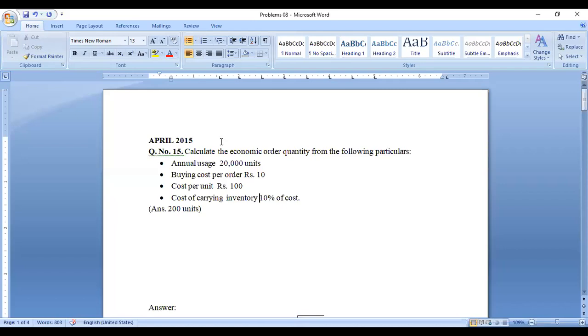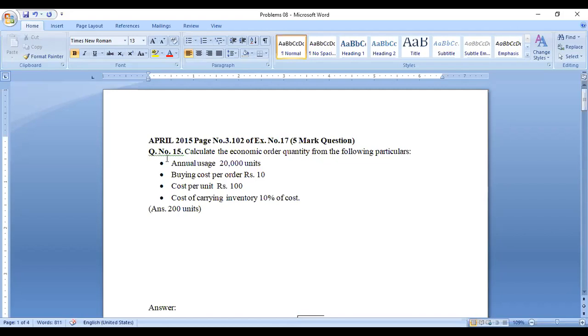So in your textbook, page number 3.102, exercise number 17. If you have the green color book, that is Reddy and Murthy. Okay. So the same question is available in a previous year question paper, April 2015, question number 15, which is a 5-mark question. Right. Now we can go to the question.